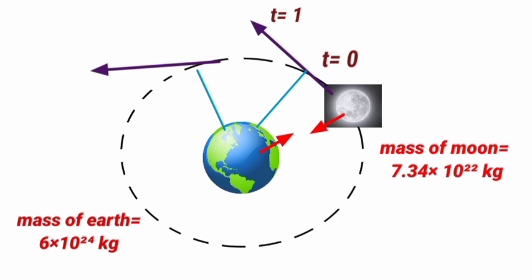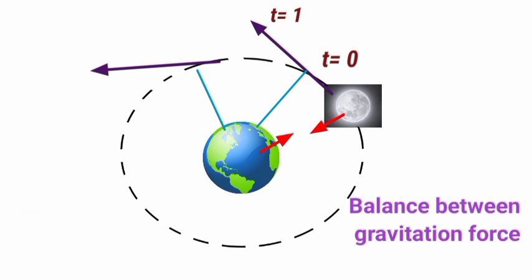The mass of the moon is 7.34 × 10^22 kg, and the mass of earth is 6 × 10^24 kg. So the moon doesn't fall to the earth because of the balance between the gravitation force between the two bodies, that is the moon and the earth. If there were no gravitation force, then it wouldn't be moving in a circular orbit.